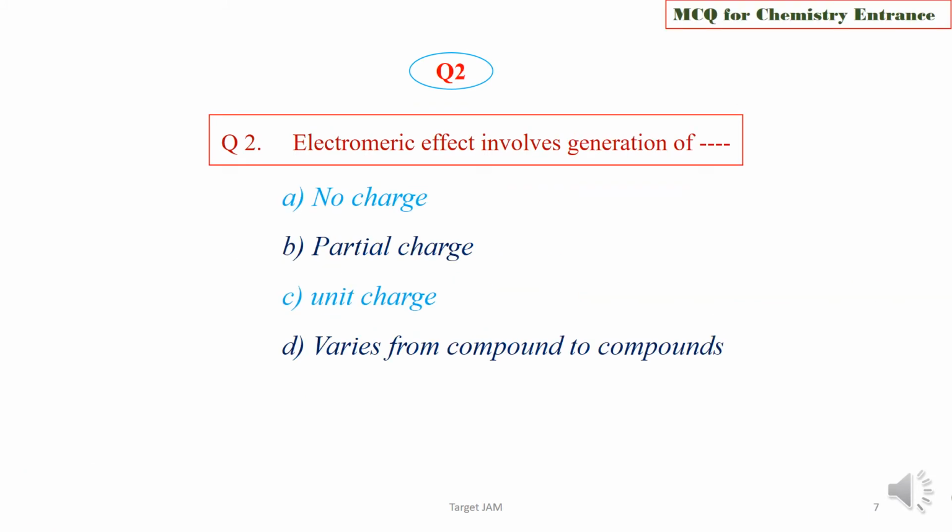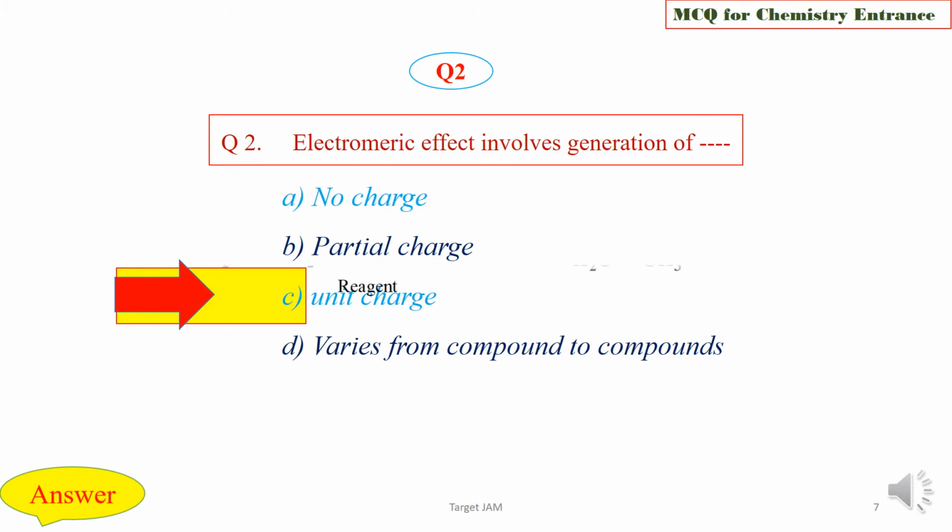Question 2. Electromeric effect involves generation of either no charge or partial charge or unit charge, or it varies from compound to compound. Choose the correct one. We are now moving to check the answer key, and the right option is option C, that is it involves the generation of unit charge.